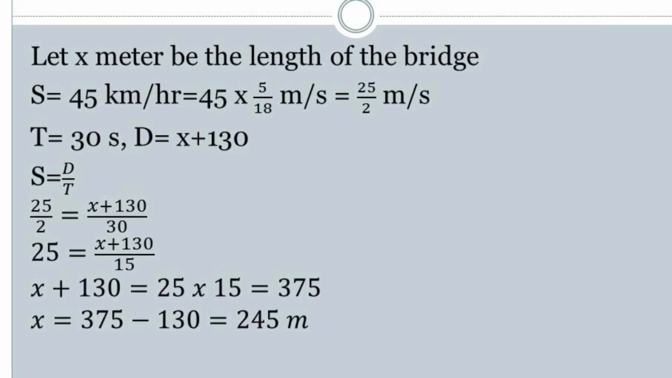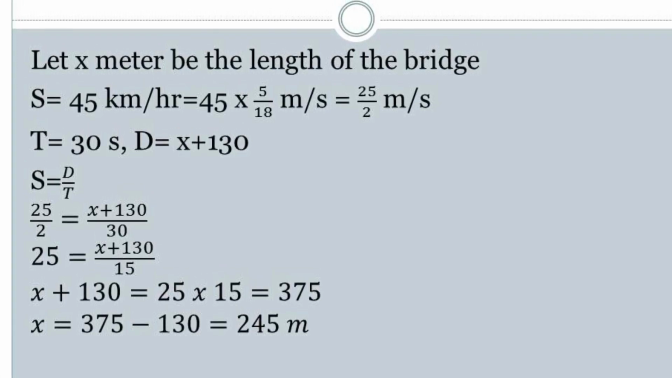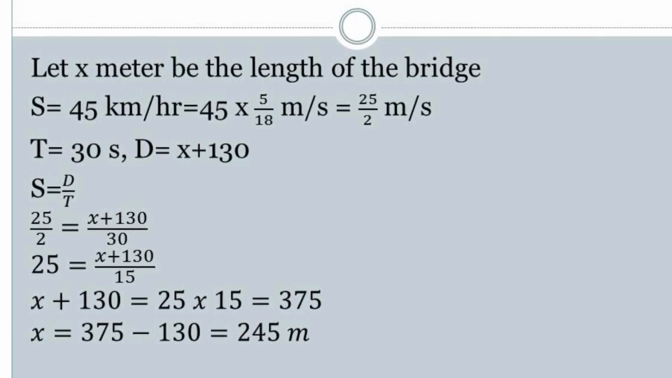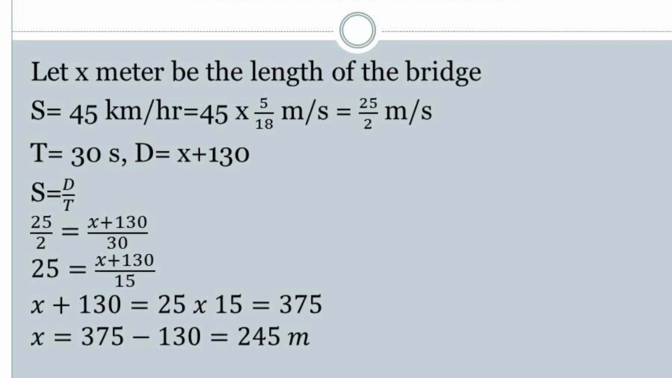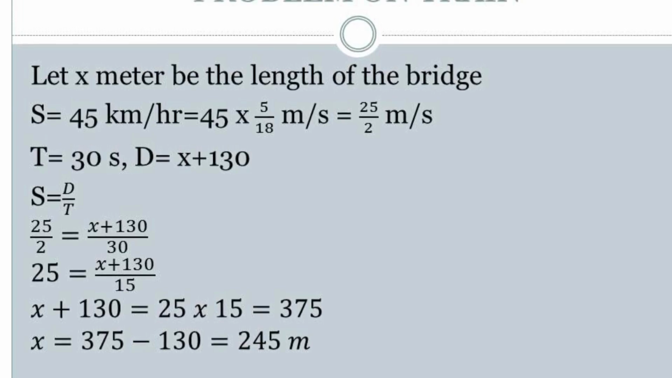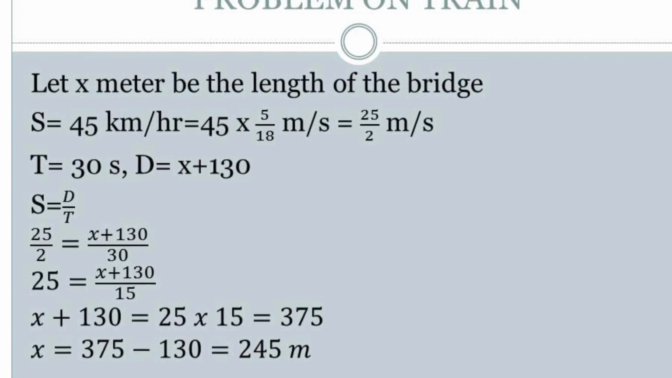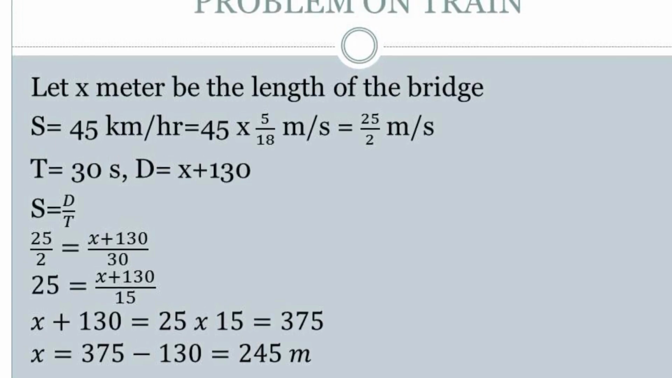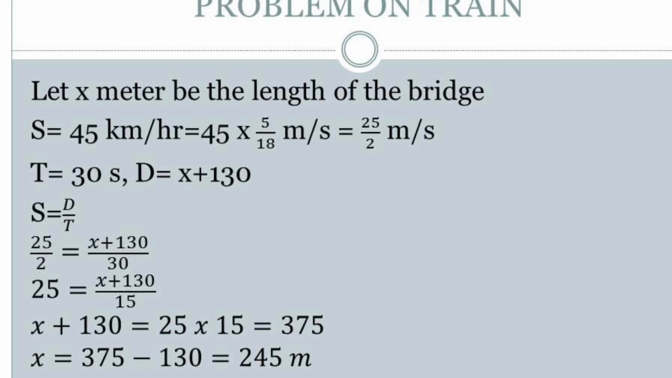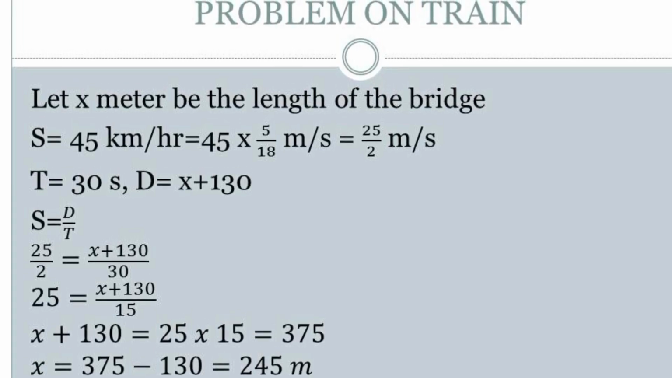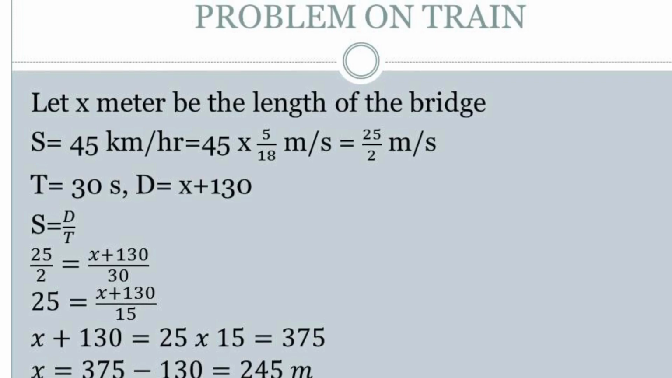Here the speed is given, speed of the train equals 45 km per hour. The answers are given in meter, so you have to convert kilometer per hour into meter per second. So 45 into 5 by 18. How many times 9 in 18? 2 times. How many times 9 in 45? 5 times. So 5 5s are 25 by 2 meter per second.